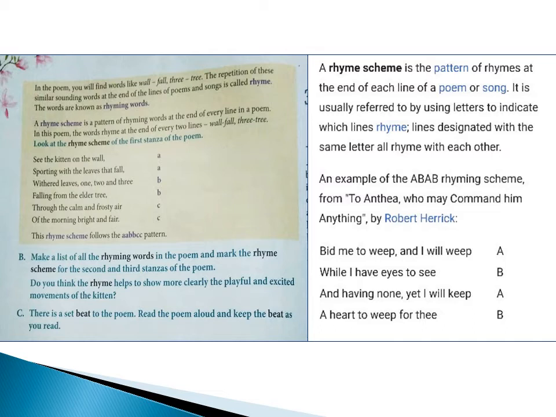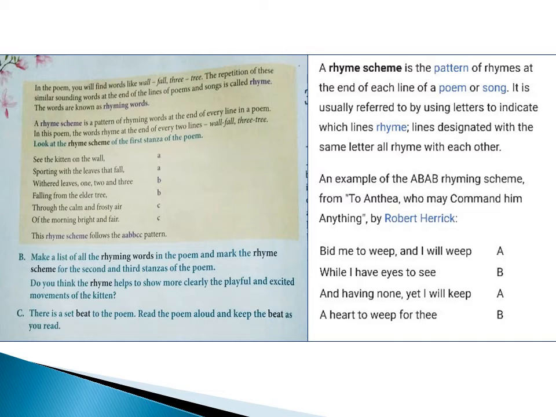Now, the similar sounding word, where is it? It's in the next line itself. Tree, tree. So where the word tree is there, that is indicated with the letter B. Did you see, children? Next, through the calm and frosty air. Air is the word to which the other pair of word is fair. Where is fair? In the next line itself. So these both are indicated with the letter C.